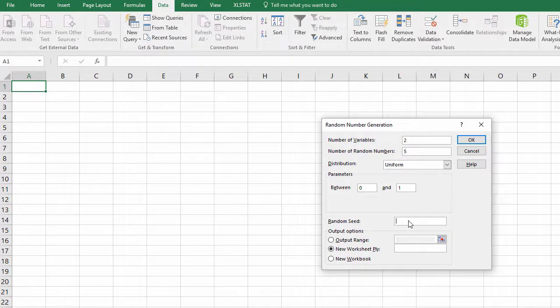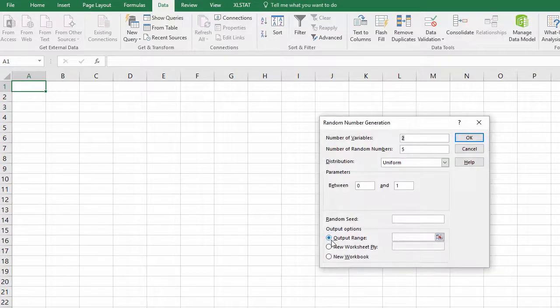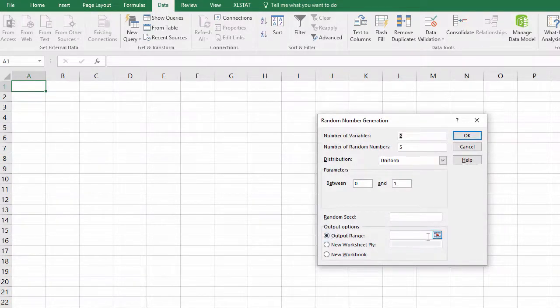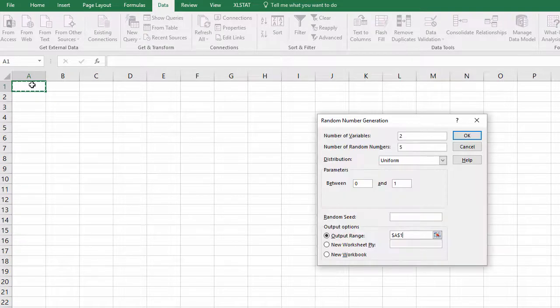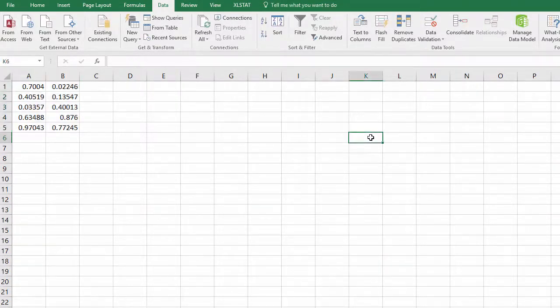For the output range, the randomly chosen values will be placed in columns A and B starting in cell A1. Select the Output Range option, then click the button to the right of the Output Range box, then select cell A1 and then click Enter to return. Then click OK. The randomly generated values from a uniform distribution are contained in the worksheet in cells A1 through B5.